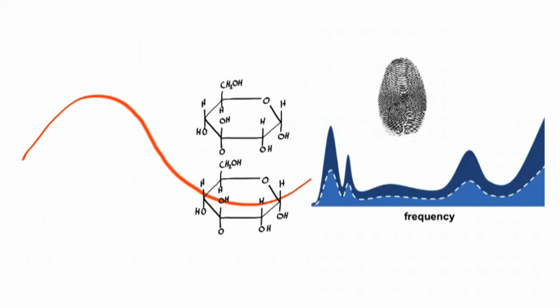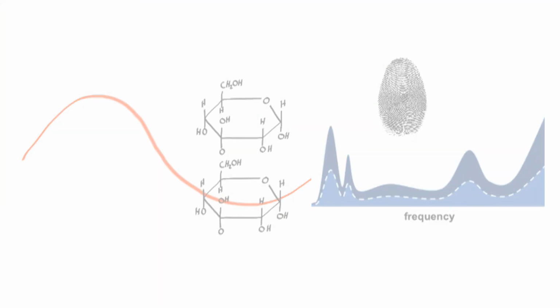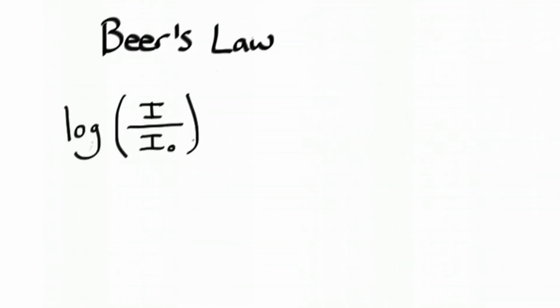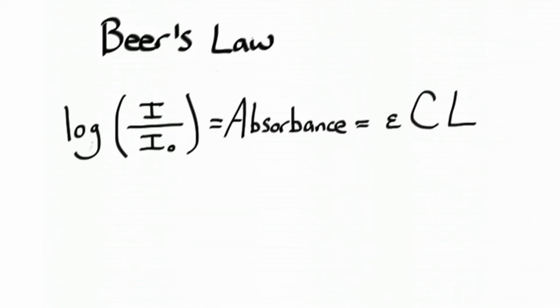So what's the problem? Why hasn't this been solved years ago? In order to understand the problem, you should first understand the nuances of this measurement method. Quantitative spectroscopy is based on the Beer-Lambert law, commonly referred to as just Beer's law. Beer's law creates a relationship between the incoming intensity, I0, and the intensity of light exiting the sample, I. The log of this ratio is the absorbance of the sample. The absorbance is also equal to epsilon C L, where epsilon is the molar absorptivity constant for the substance of interest, in our case glucose. C is the concentration of the substance, and L is the path length through the sample.